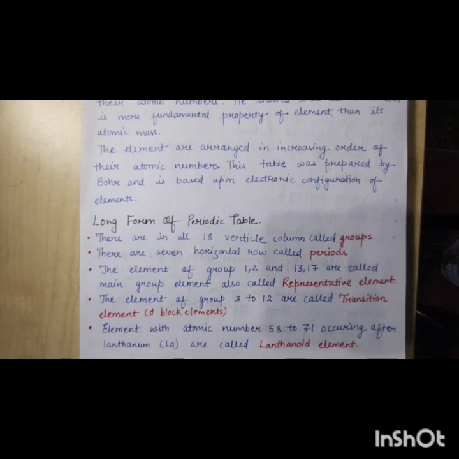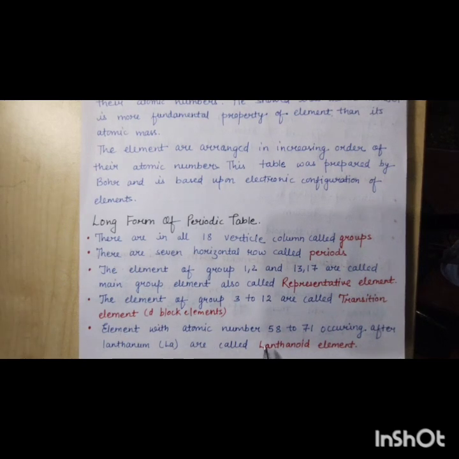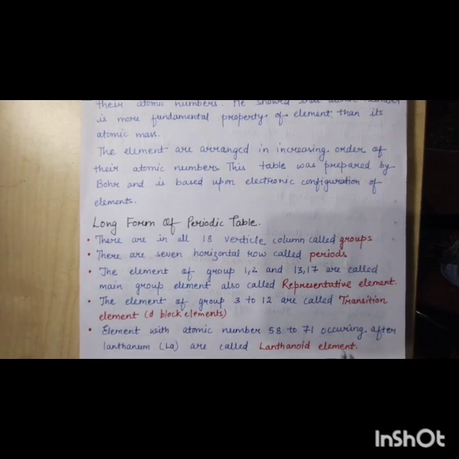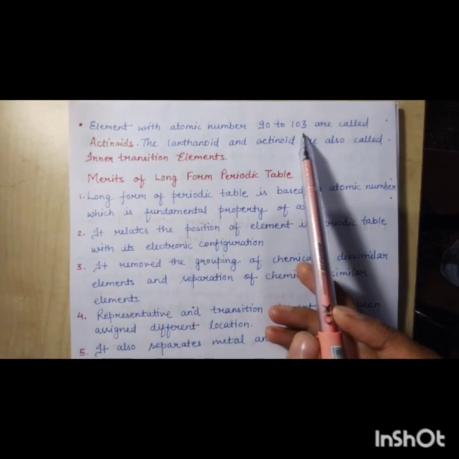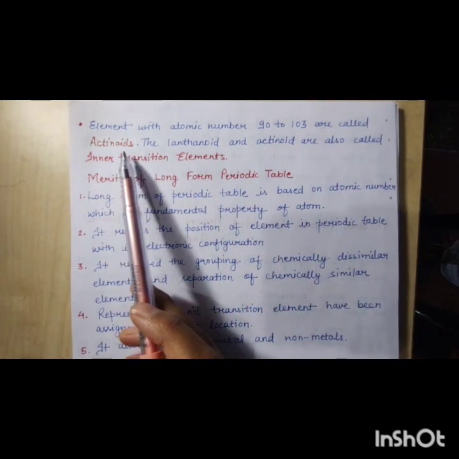Next are the characteristics of the long form of the periodic table. The elements with atomic numbers 58 to 71 occurring after lanthanum are called lanthanides. Elements with atomic numbers 90 to 103 are called actinides.